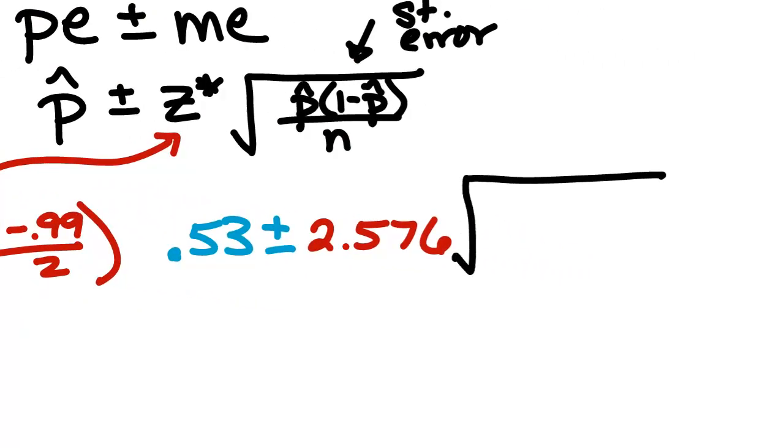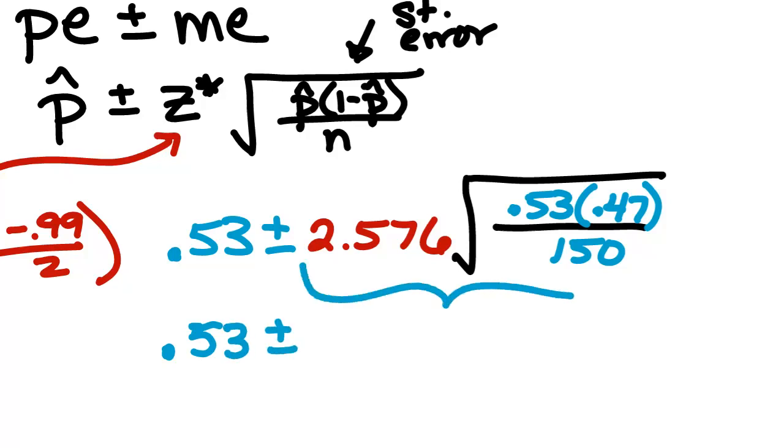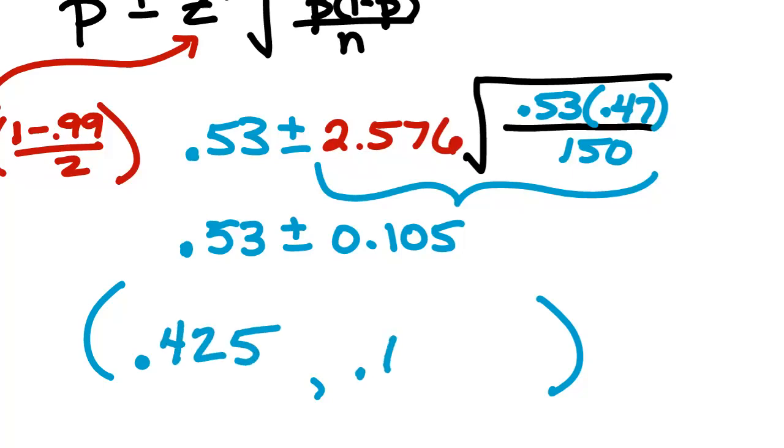And then we do square root 0.53 times 0.47 over 150. So 0.53 plus or minus, what do we get from all this? 0.105. So my confidence interval would go from what to what? You said 0.425 to 0.635. So there's my interval.